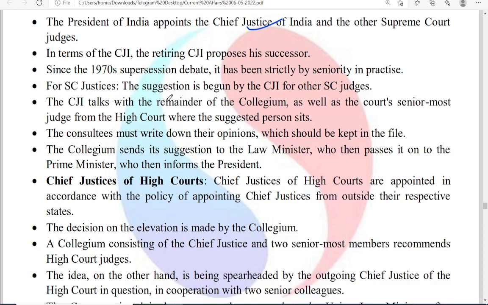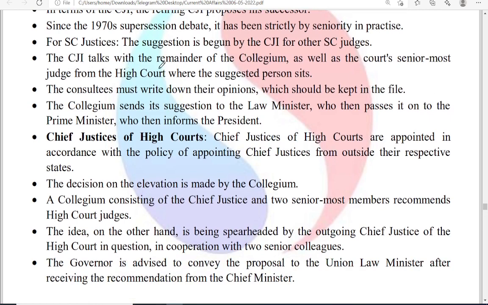Okay, the suggestion for the other Supreme Court judges is begun by the CJI. The Chief Justice of India talks with the remainder of the collegium as well as the senior-most judges of the High Court where the suggested person sits. Finally, once the consultation is done, the collegium sends its suggestion to the Law Minister, who then passes it to the Prime Minister, so through the collegium to the Law Minister to the Prime Minister to the President. Finally, whoever it is gets appointed.